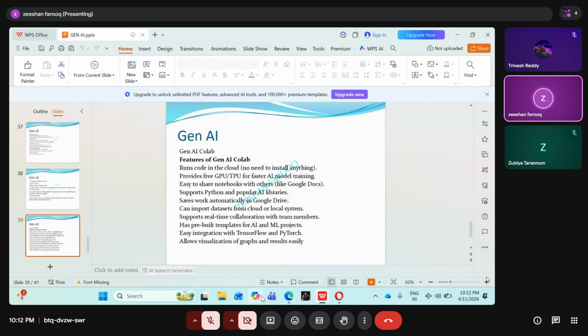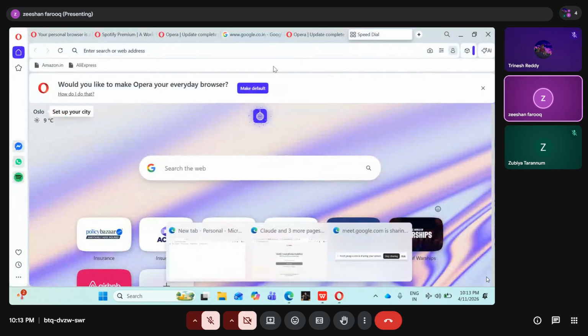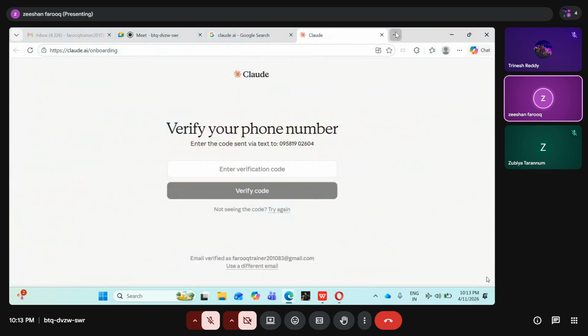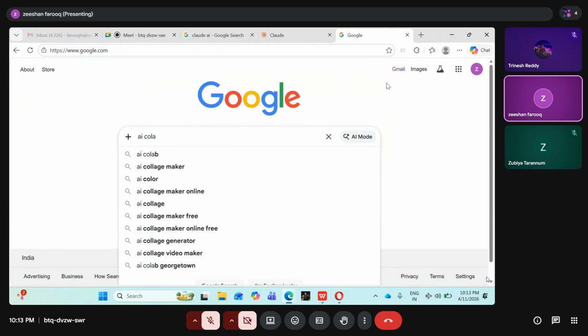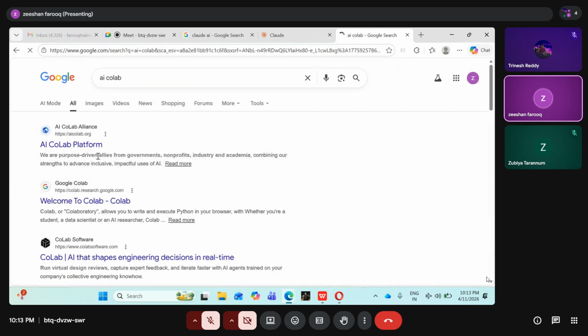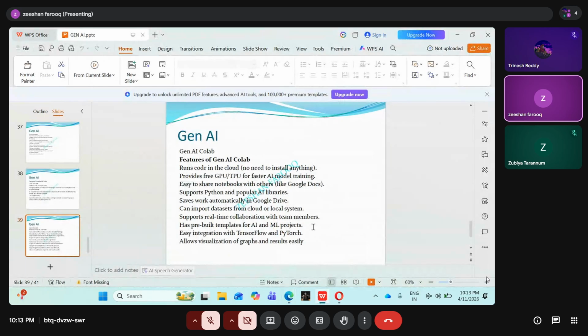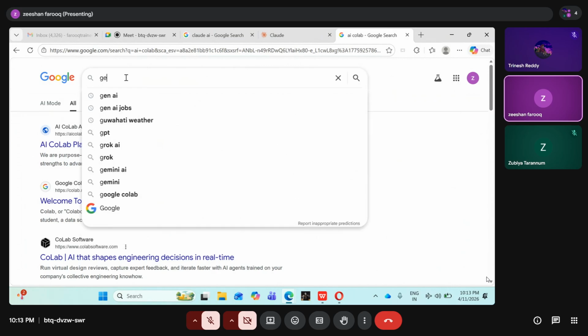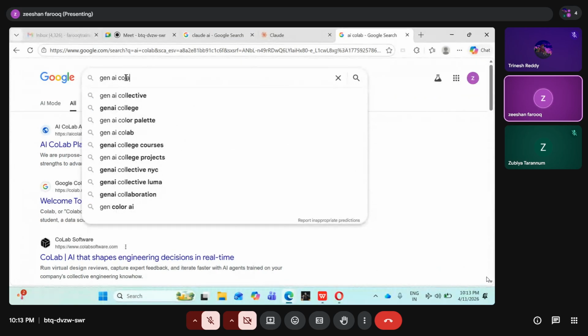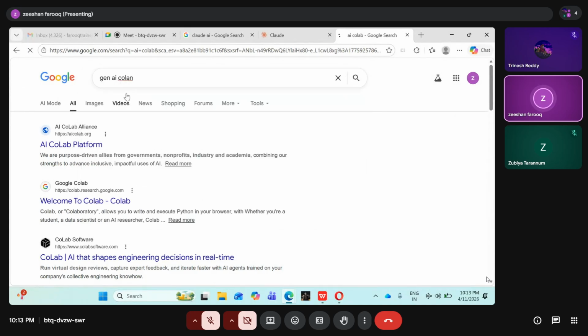I'm going to create one new small AI project. I'm putting AI Colab here, you can see the option called AI Colab. I'm using this tool. Is the spelling correct or not? Let me check it right now. Gen AI Colab. Let me put it here. Gen AI Colab tool.